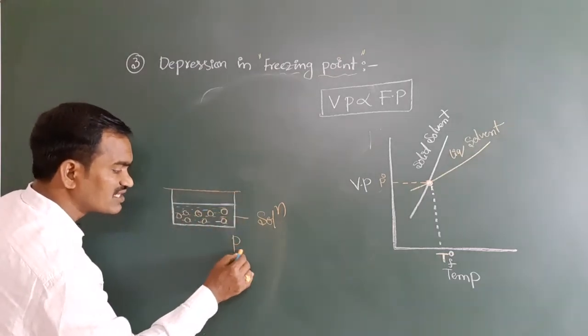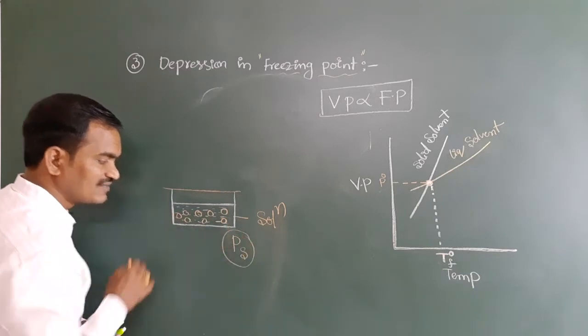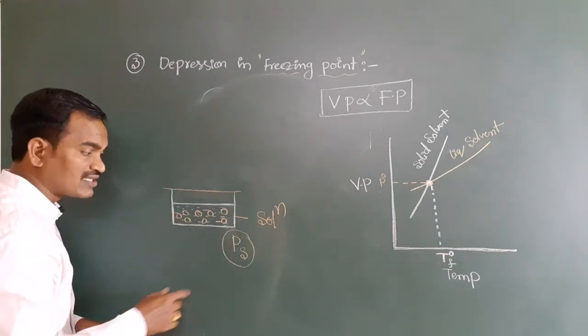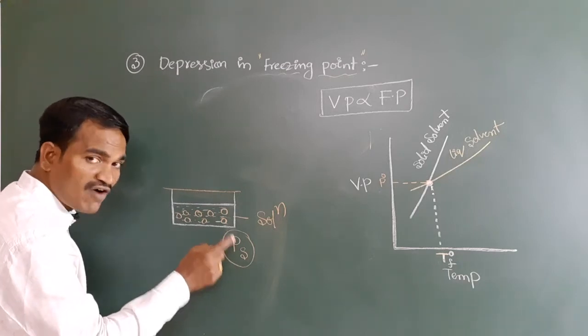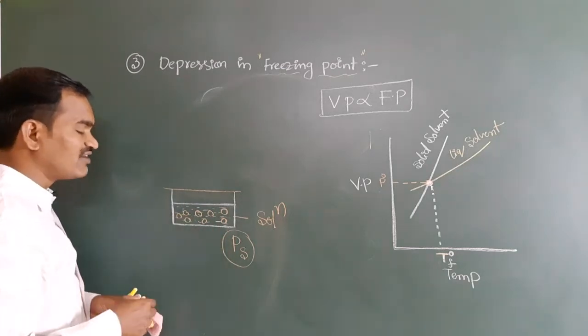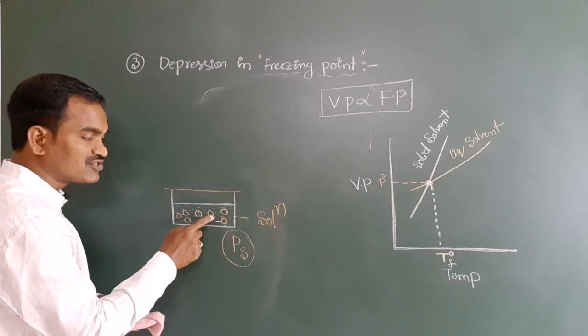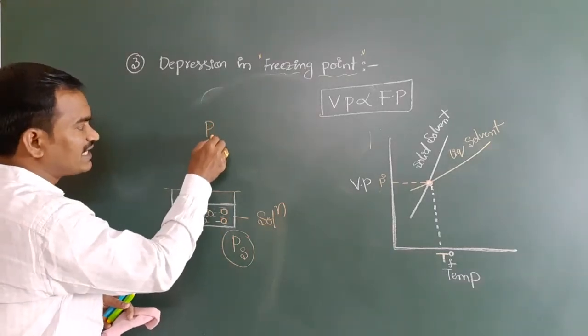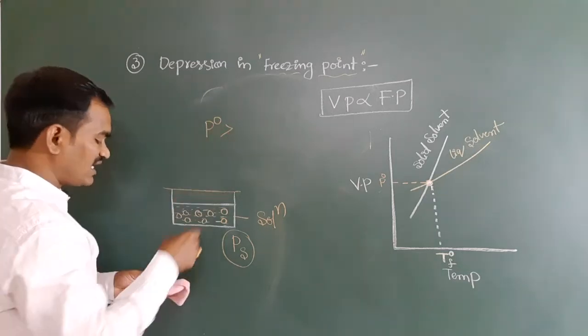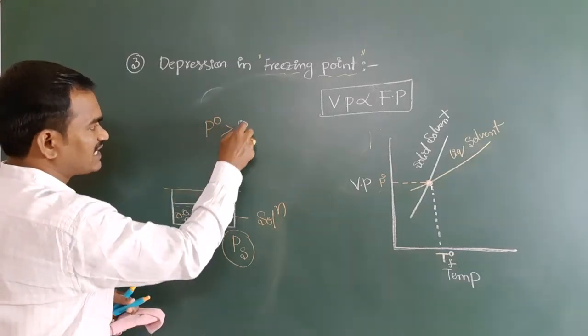Its vapor pressure we can represent with the help of PS. You all know very well, whenever you add a non-volatile solute, vapor pressure will be reduced. That's why P0 is always greater than PS.